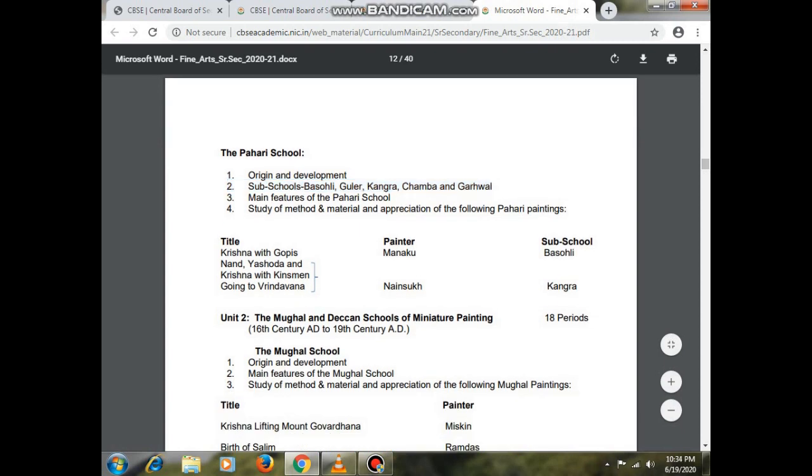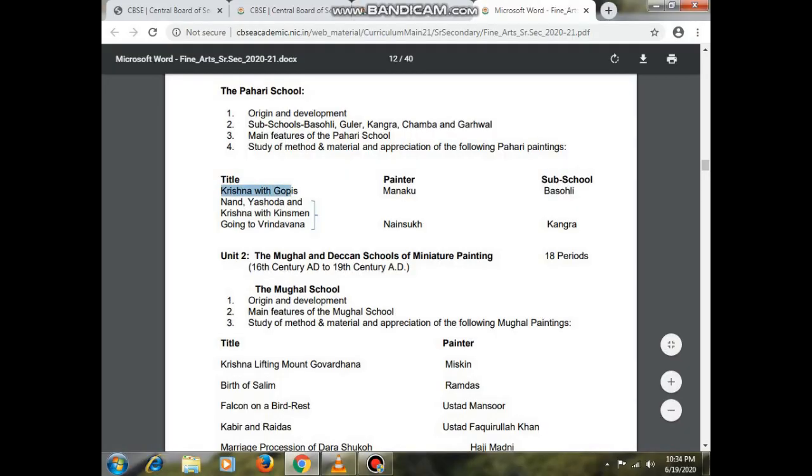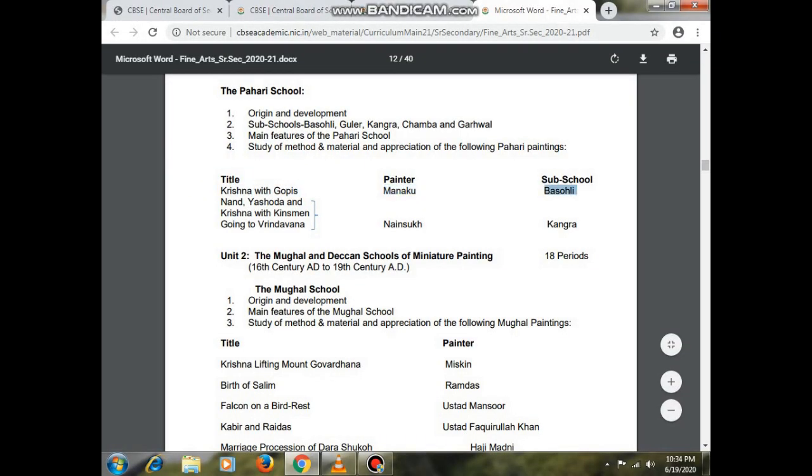Here we will focus mainly on Basoli, because Basoli is the most famous sub-school of the Pahadi school. In the third portion we'll read about the main features of the Pahadi school, and the study of material and method and the appreciation of the following Pahadi paintings. Which paintings will be there? Look here. Basically 4 paintings are mentioned. Krishna with gopis: the painter is Manku and the sub-school is Basoli.